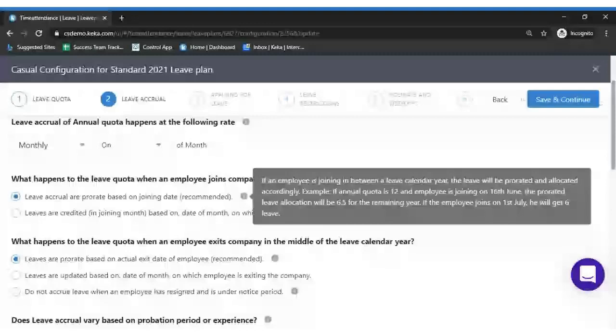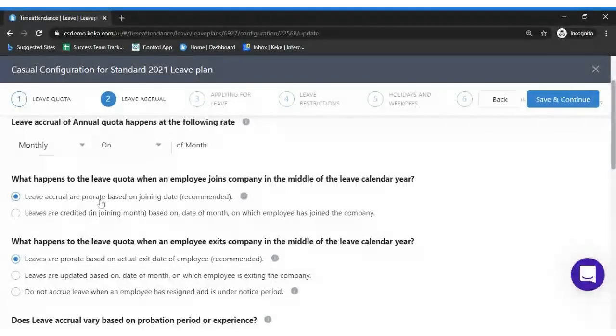The prorata leave allocated will be 6.5, because from January to May he would not get the leave balance of 5, and we also deduct the leave balance from 1st to 15th, because we are prorating based upon the joining date. So he would get only 6.5. That is how the proration based upon the joining date is calculated.